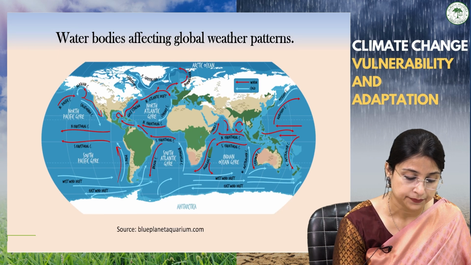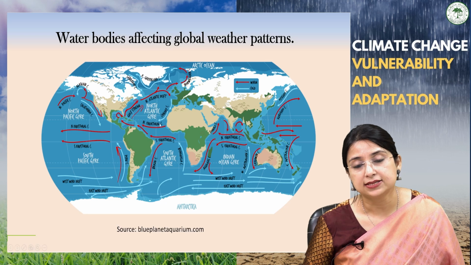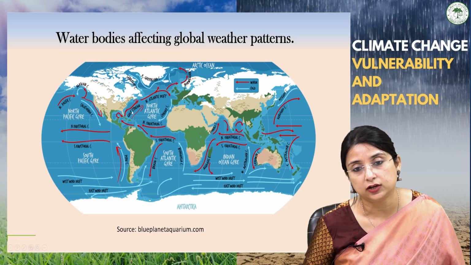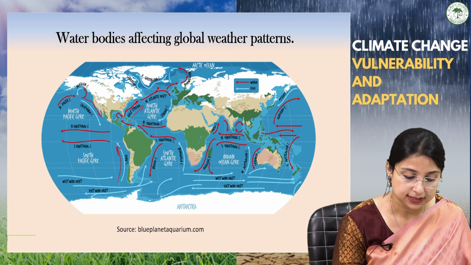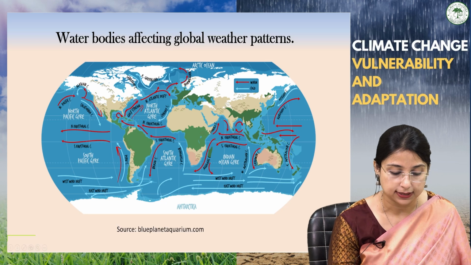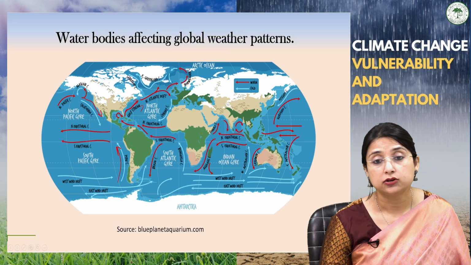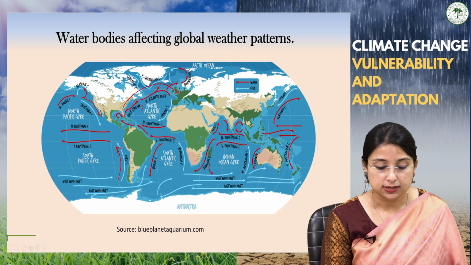It takes warm water from the tropics to the western part of Europe. This Gulf Stream takes warm water to the European side,